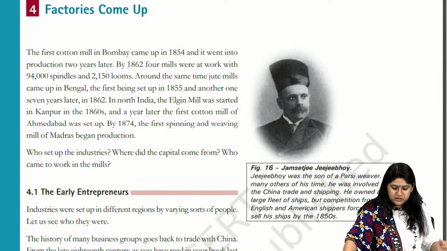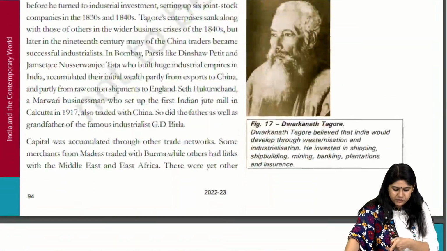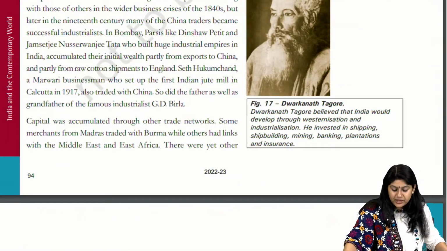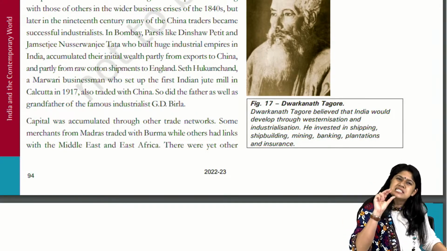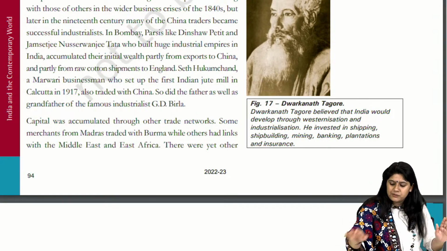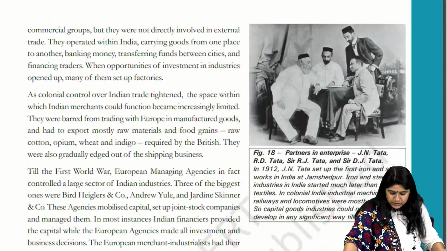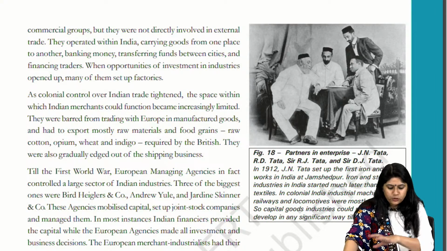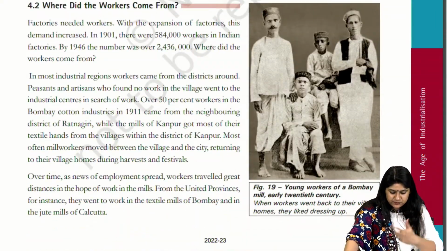So yeah, Jamshed, the Tata ji over here. Then of course we have Dwarkanath Tagore. Now these images I haven't seen and they're not that important, so don't worry about it. But still you go through them. Here we have, see, the Tata. 1, 2, 3, 4. Can be asked in the examination.